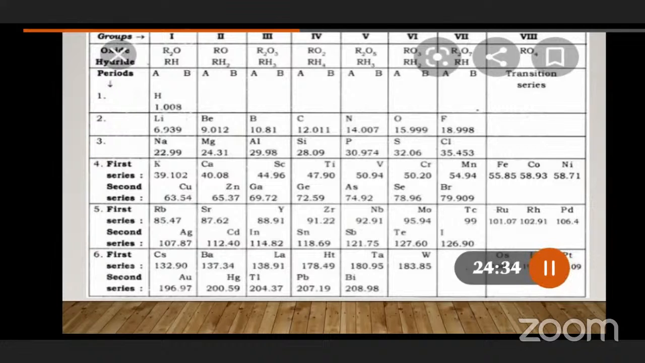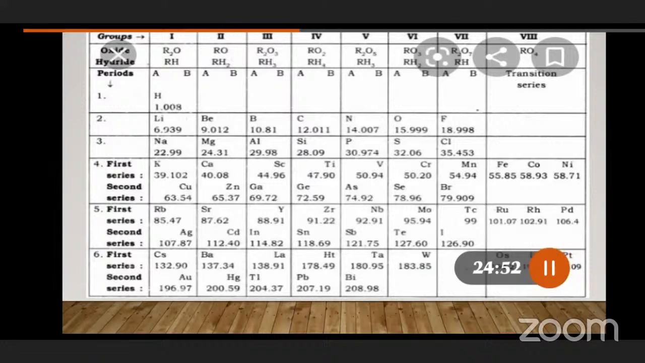Columns are. Similarly, the horizontal rows, we are going to observe 6 rows. So this is the periodic table, how he constructed. Let me discuss that later. But the second row, if you observe, we have the oxide and hydride formulas of what we have discussed right now.